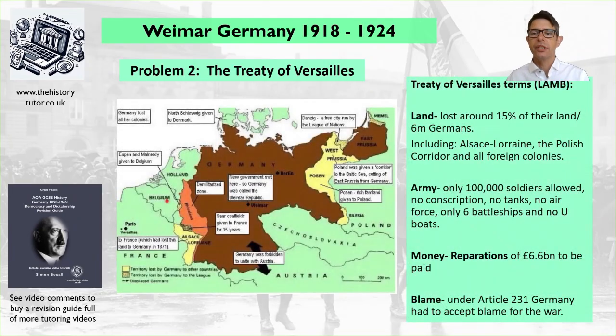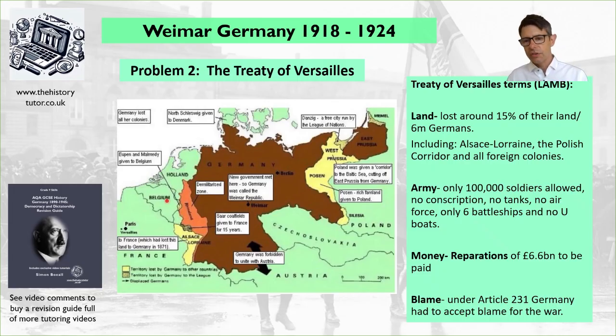So what were the terms of the Treaty of Versailles? There is a little teacher tool, LAM, which helps you remember some of the key things about it. However, obviously other words can be used. L is for land, but you could also refer to it as territory. They lost around 15% of their land. 6 million Germans were now living in other countries. Some of the famous land loss was the Alsace-Lorraine to France, the Polish corridor that split Germany into two, as you can see there, where it's got West Prussia labelled in a little map there. That land goes to Poland, and all foreign colonies were lost.